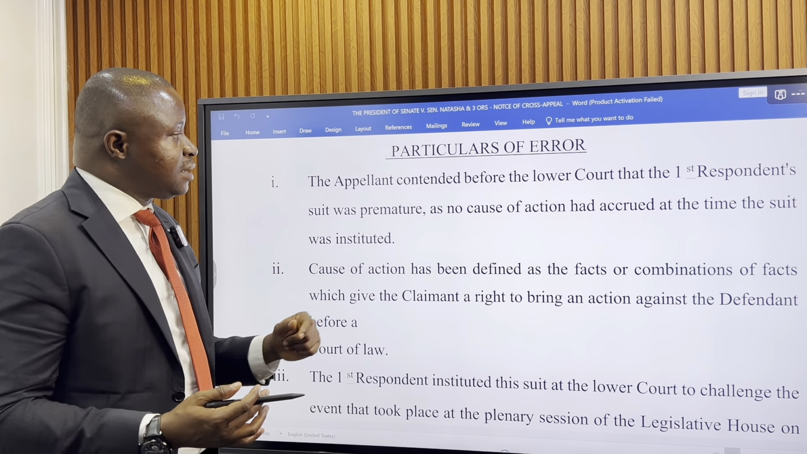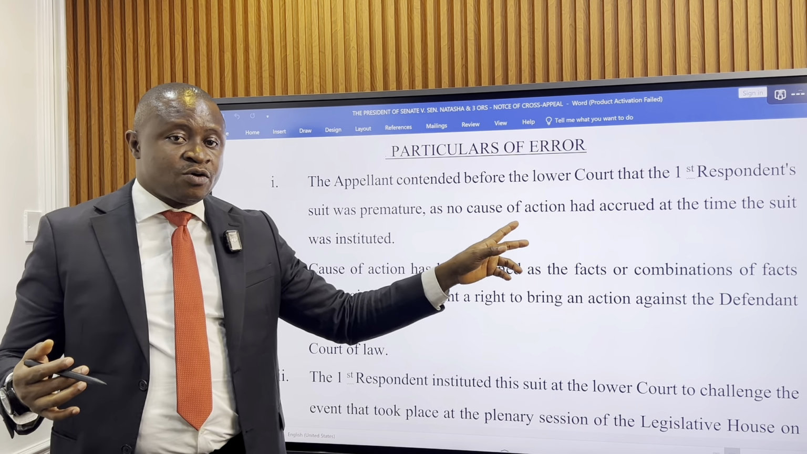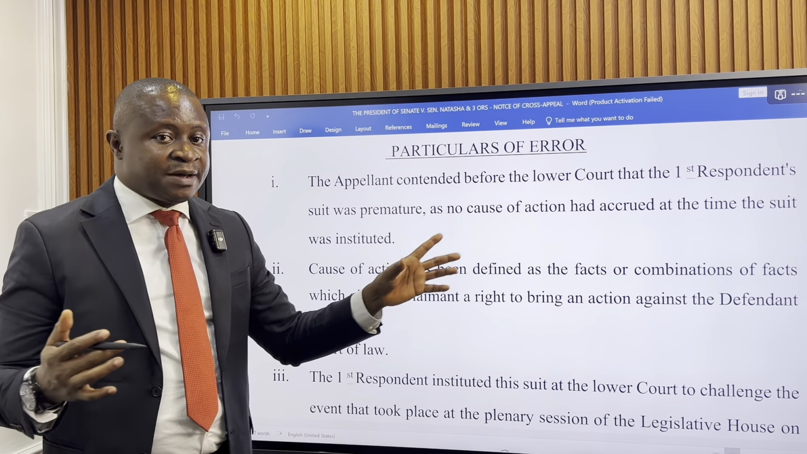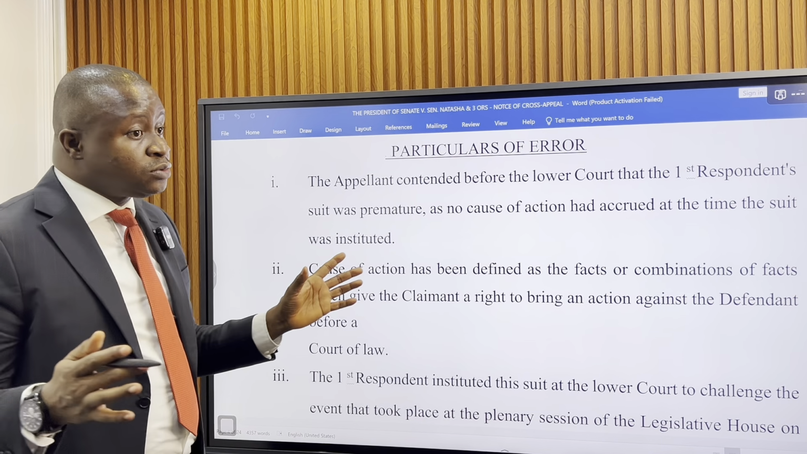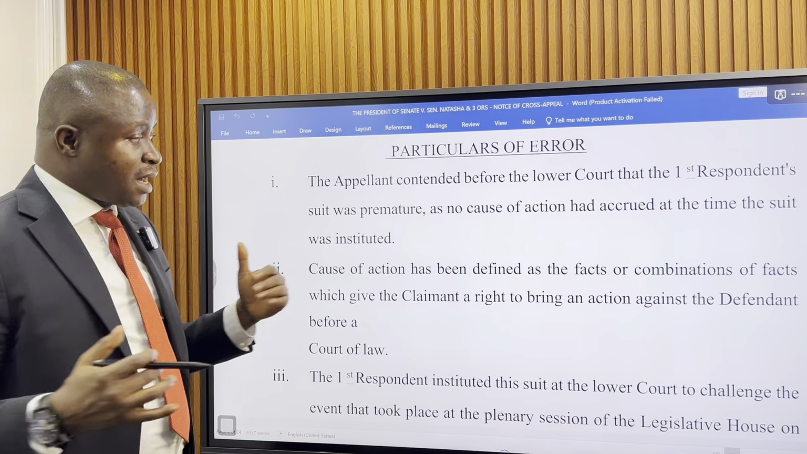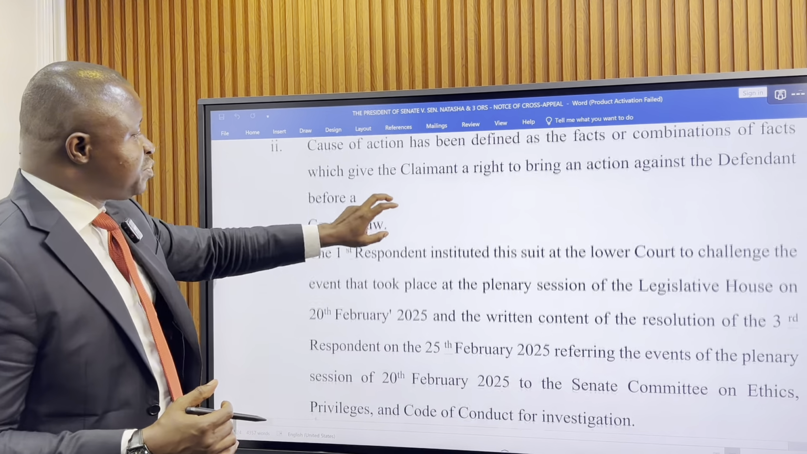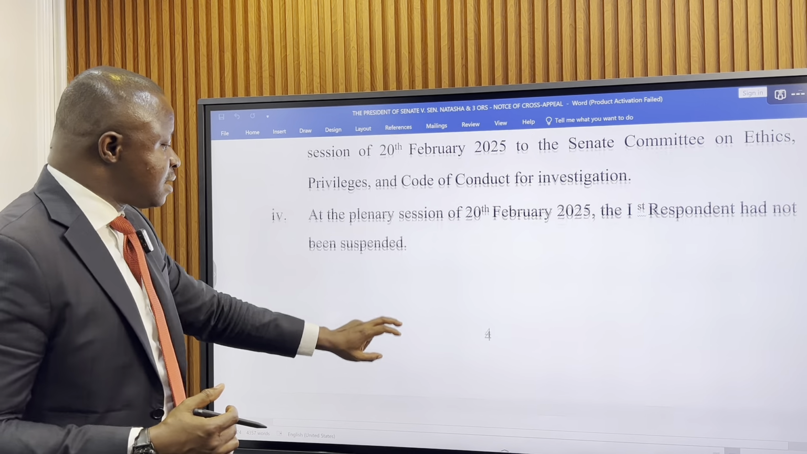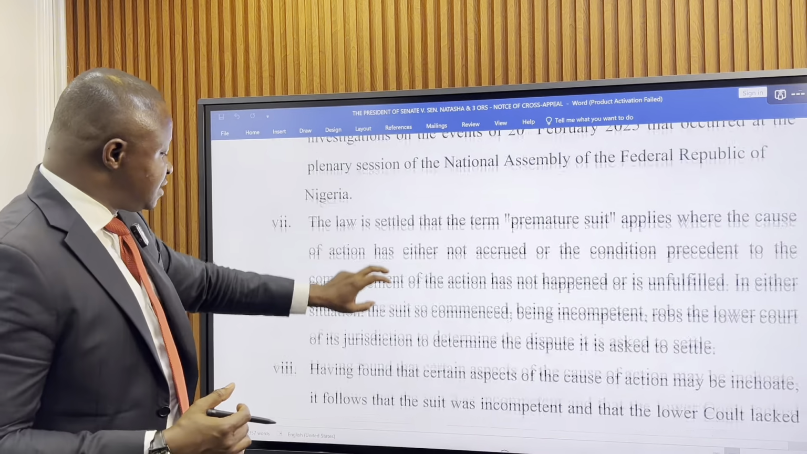They are saying here that at the time that Senator Natasha Akpoti-Uduaghan filed this matter in court, she was not suspended. She was invited to a committee. She did not appear. The committee did not submit its report. And therefore, Natasha's suit was premature. I am not the one saying it. It is the notice of cross appeal of the Senate that has said it. And that is their ground number 3.